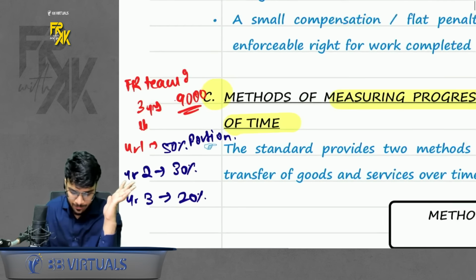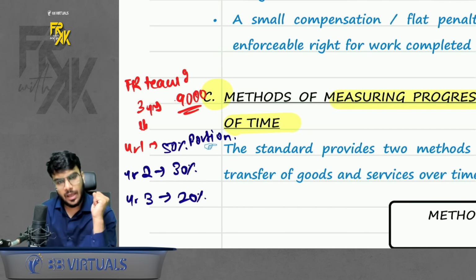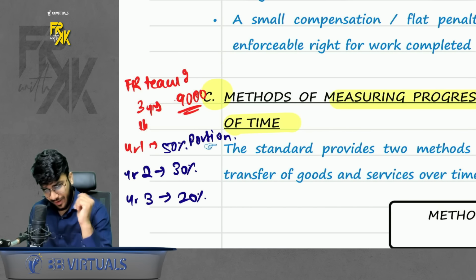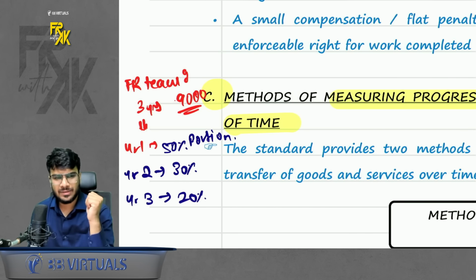For example, I'm going to teach FR for 3 years. I charge 9,000 rupees. So if I ask how should I book the revenue, don't say equally over 3 years. It will not always be equally. It can be equally, but not always.